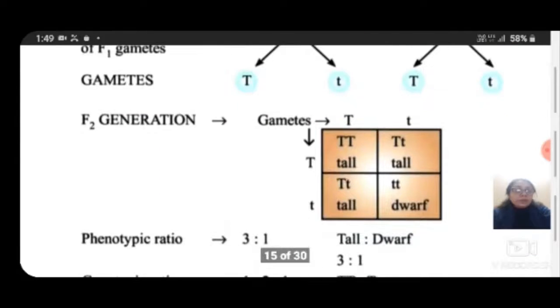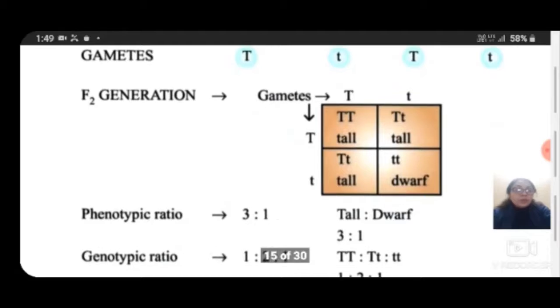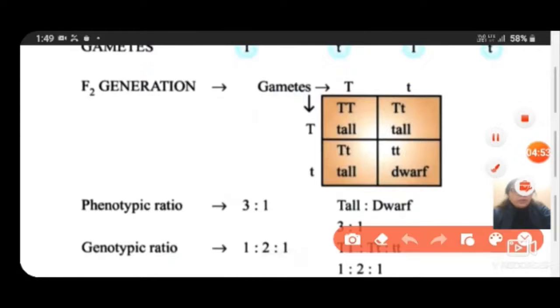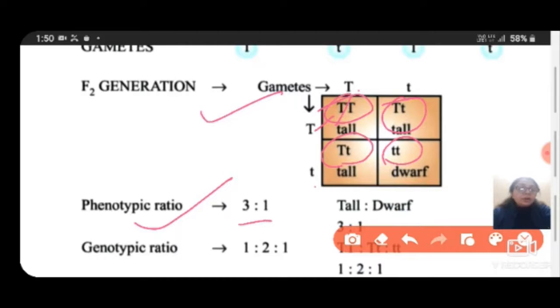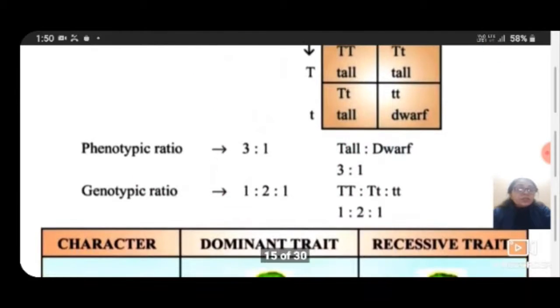Afterwards, what did he get in the F2 generation? As you are looking here, he crossed the gametes and got capital T capital T, capital T small t, capital T small t and small t small t. Here, the phenotypic ratio he got was 3:1. That means 3 plants were tall and 1 plant was dwarf. Apart from that, the genotypic ratio is 1:2:1. Why are we saying this? Because the genetic representation is here.